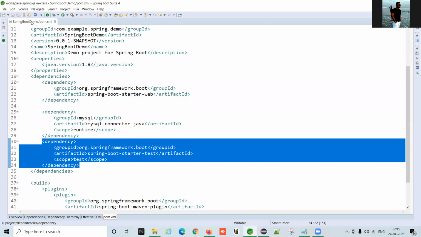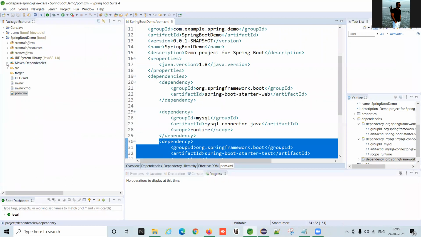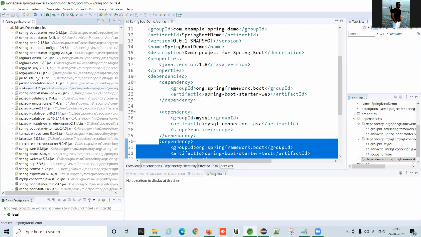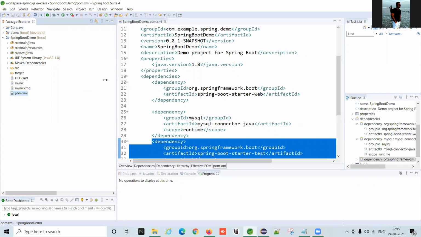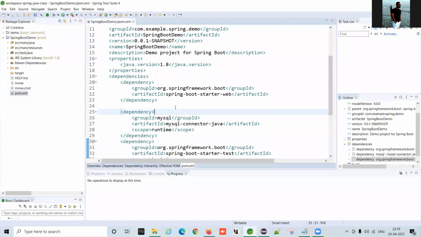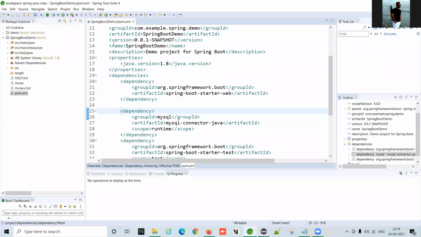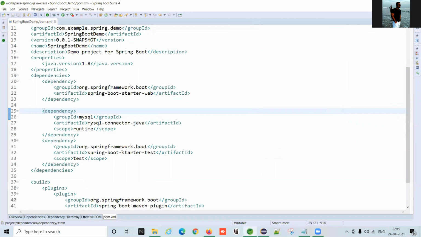As you can see, there are n number of dependencies automatically added because Spring Boot is that intelligent. It is very intelligent regarding dependency injection. Understood? Yes, yes, sir. So this is the POM file. POM file is nothing but, what can I say, it is a descriptor of dependencies, or it is a file where we provide the definition of a dependency. It is just a definition file. We just write down the definition.